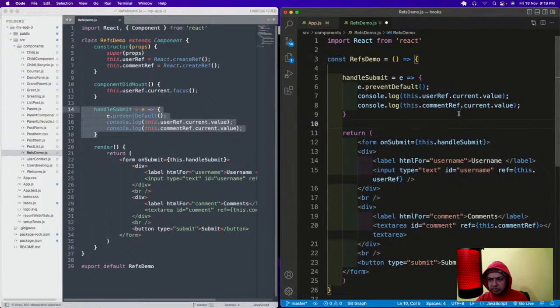But instead of using refs like this in a functional component, we have a hook again.